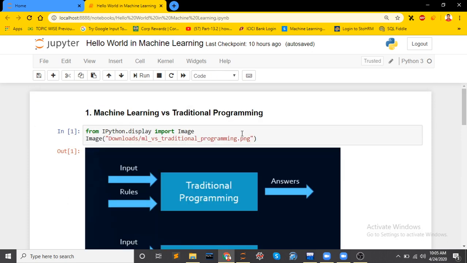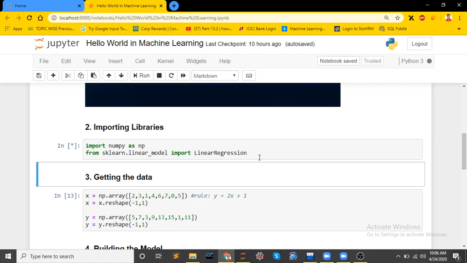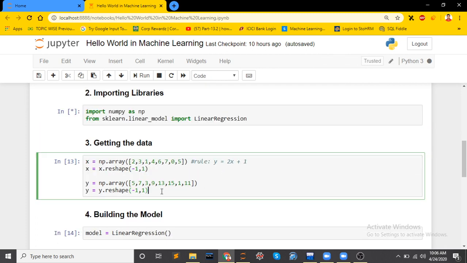I am not going to explain the code in detail because the video will be very long. First thing, we have to import the libraries, because many models and other things become very easy with the help of libraries. So first we will import the libraries which are useful for writing our program. Let me import them. It is running now. You can see x is our input, y is our output.